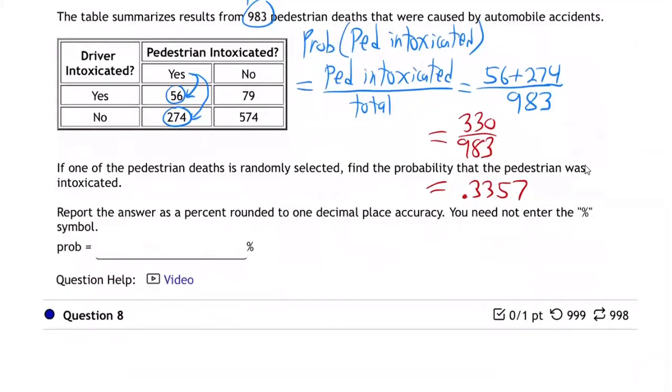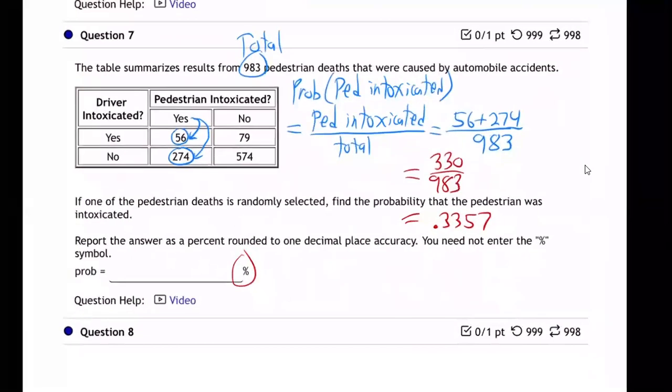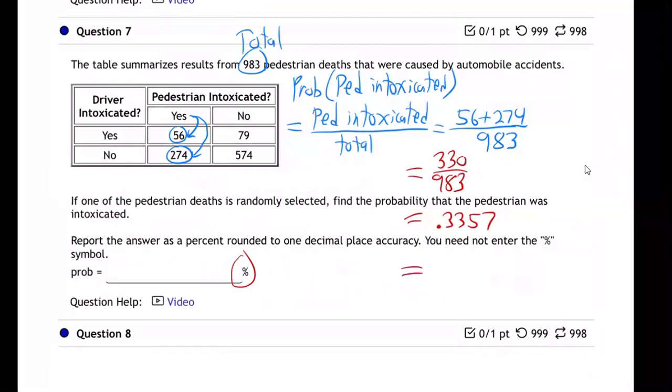Now, notice how they want a percentage answer, don't they? So you know how to get a percentage answer. We just move the decimal 2 places, right? That's why there's 2 zeros in the percentage symbol, to remind us to move it 2 places. So it's 33.57%. They say 1 decimal place, so I'll say 33.6%. So there it is.